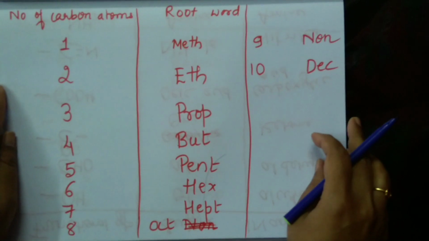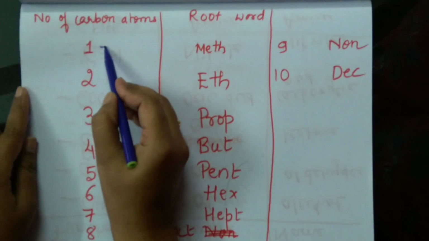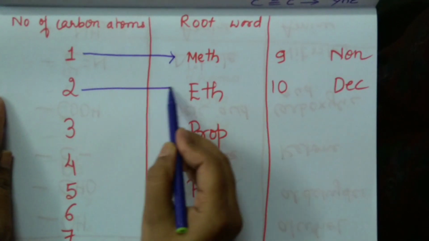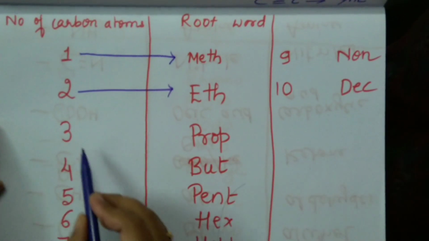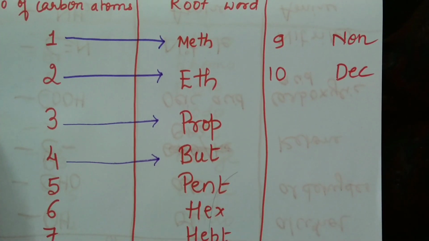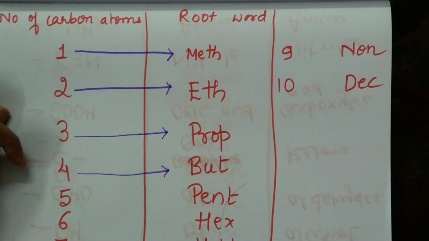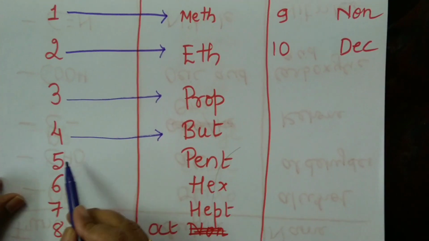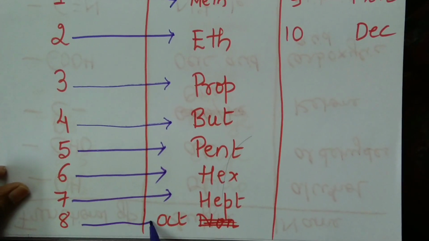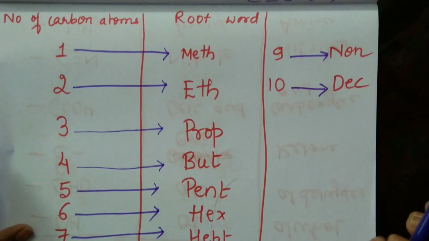What is a root word? As I have already said, it is the number of carbon atoms present in the molecule. If there is 1 carbon atom, then the root word is meth. If there are 2 carbon atoms, then the root word is eth. If there are 3, then it is prop. If 4, it is but. 1 for meth, 2 for eth, 3 for prop, 4 for but. And I think these you will remember: 5 pent, 6 hex, 7 hept, 8 oct, 9 non, 10 dec. All these you should know by heart.